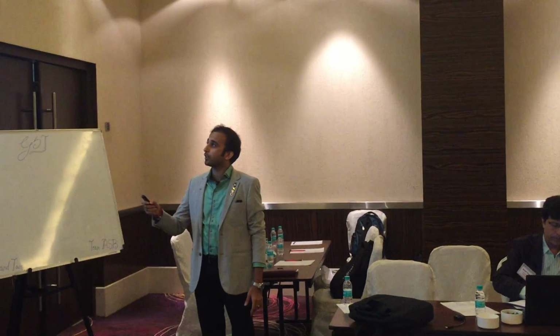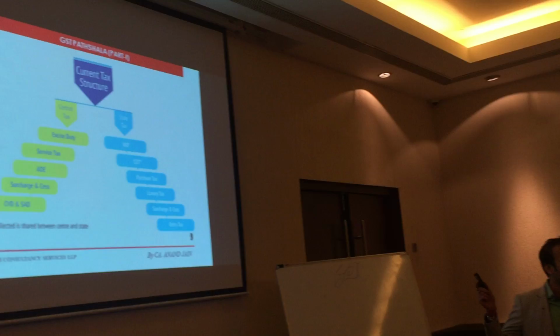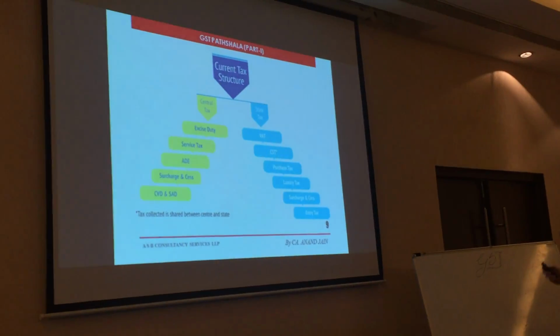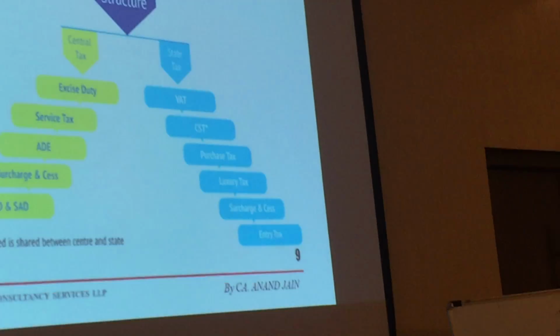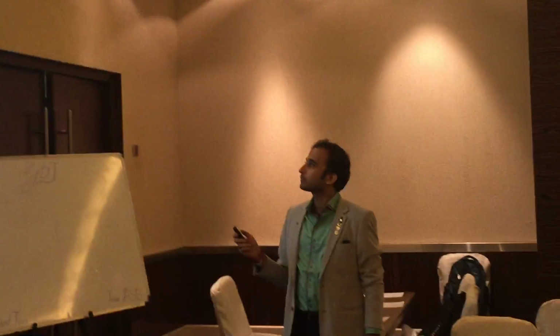So this is the structure of GST. Central GST, which is called CGST, replaces all these taxes: excise, service tax, additional duties, surcharge, CVD and SAD. While the state taxes, all the taxes in the lower layer, are subsumed. Now we have only two taxations, CGST and SGST. CGST is comprised of these things, SGST is comprised of these things, and IGST is comprised only of CST, CVD and SAD.